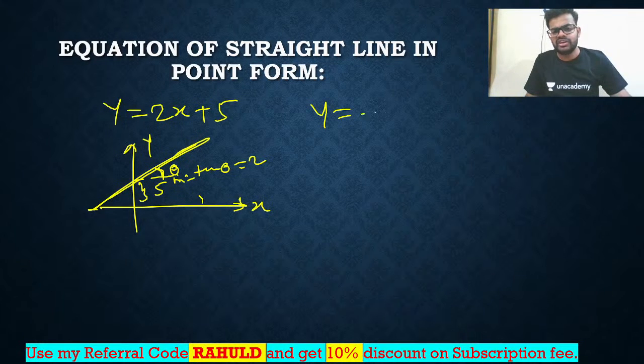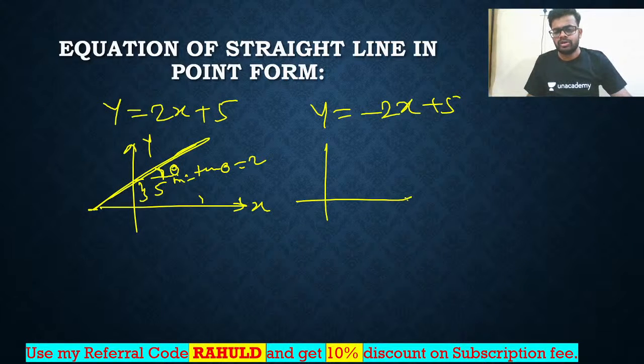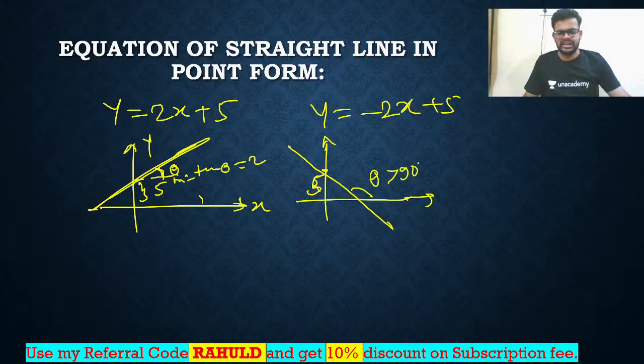Next, y is equal to minus 2x plus 5. How will the curve look? Listen, slope is negative but intercept is positive. So the intercept should be here, this should be 5, and the slope should be negative. So this is the slope with theta greater than 90 degrees. Tan theta is equal to minus 2.